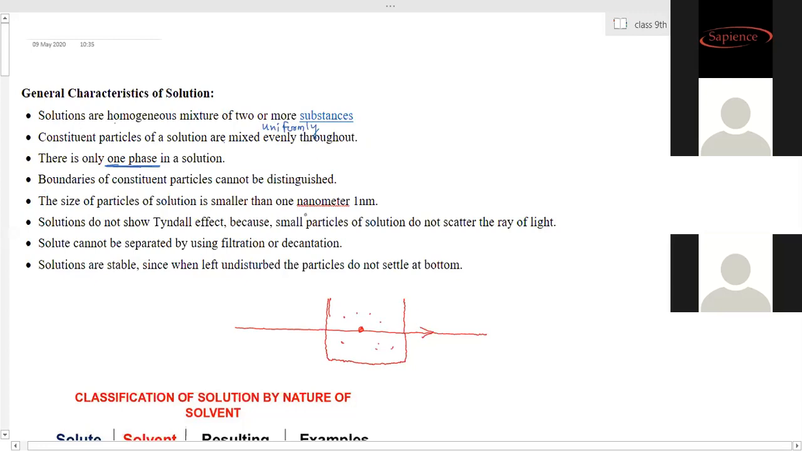And this is possible because of its size. The size of the particles of solutions is smaller than 1 nanometer. Then the solution shows the Tyndall effect. I will come back to this point. This is an important point, I will explain it to you.